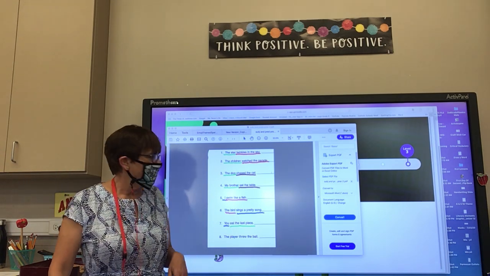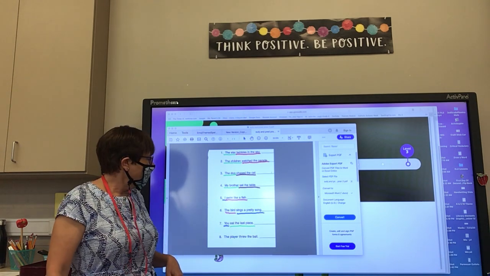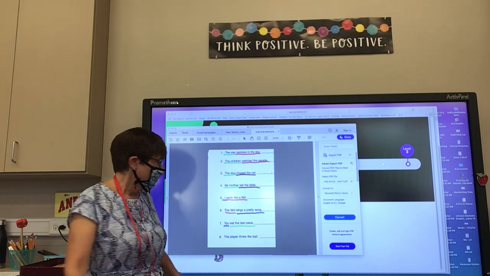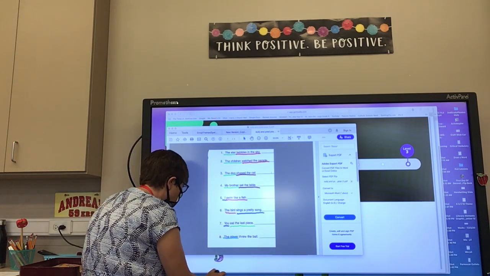Elisa's dying to do it again. Elisa, what's the subject? The player threw the ball. The player. The player and the subject? Threw the ball. Threw the ball. Very good.